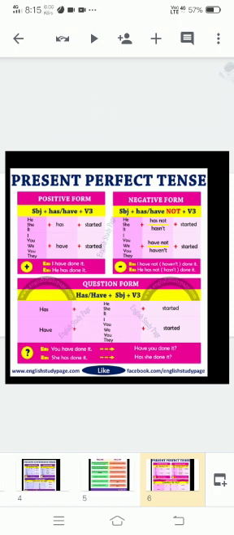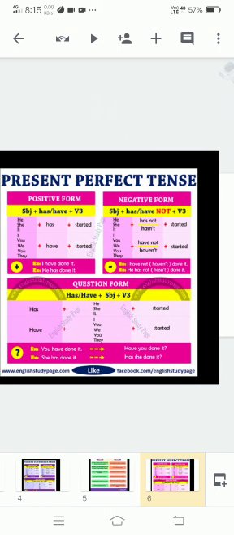For example, I have done it, he has done it. So with he, she, it we use has, with I, you, we, they we use have, in each of the forms. It could be negative, it could be interrogative, it doesn't matter. The negative form is formed by putting not after have or has: subject plus has, have plus not plus verb third form, past participle, that is verb third form.